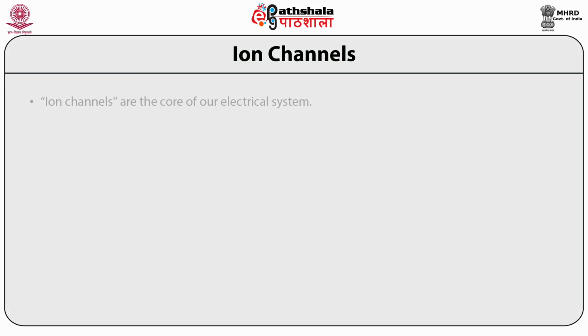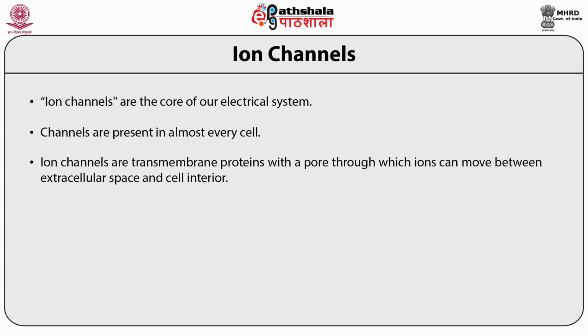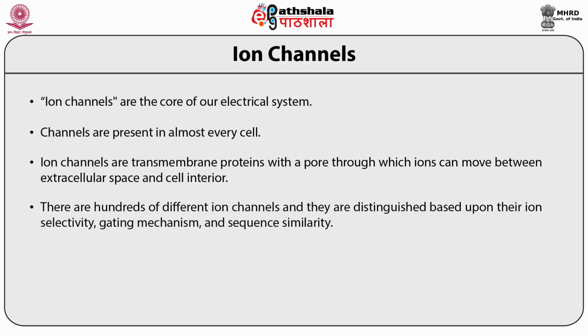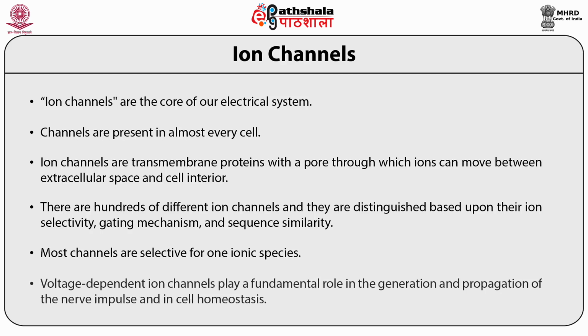Ion channels. Ion channels are the core of our electrical system. Channels are present in almost every cell. Ion channels are transmembrane proteins with a port through which ions can move between the extracellular space and the cell interior. There are hundreds of different ion channels, and they are distinguished based upon their ion selectivity, gating mechanism and sequence similarity. Most ion channels are selective for one ionic species. Voltage-dependent ion channels play a fundamental role in the generation and propagation of the nerve impulse and in cell homeostasis.